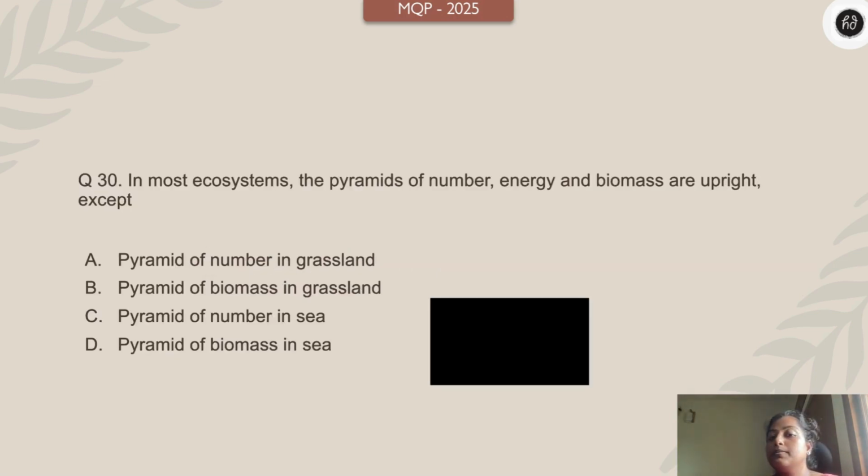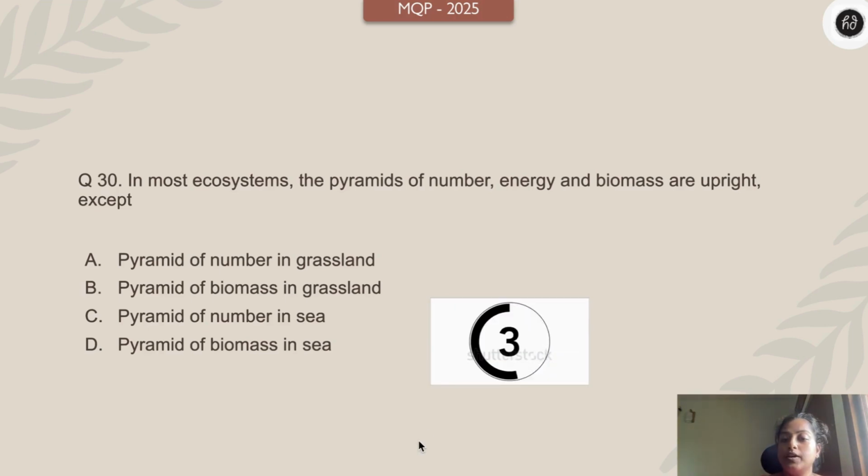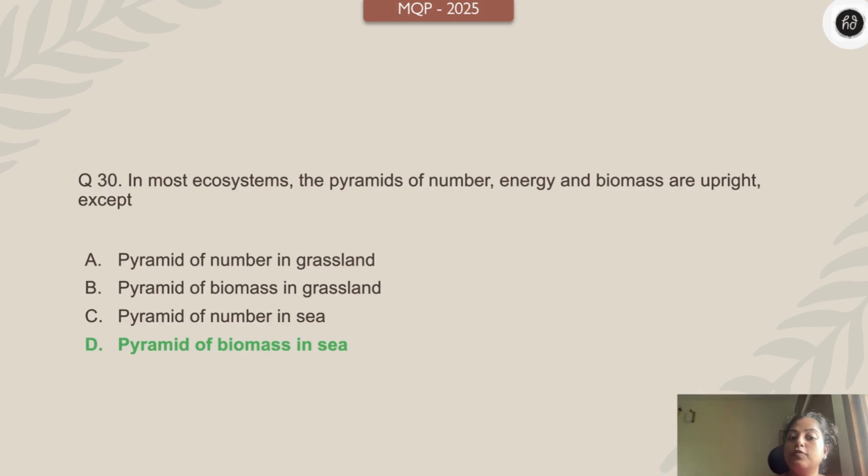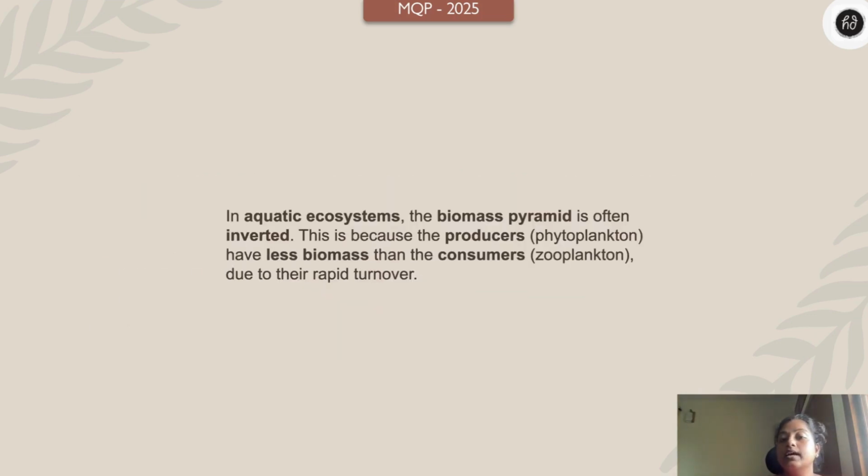In most ecosystems, the pyramids of number, energy, and biomass are upright, except which one? Pyramid of number in grassland, pyramid of biomass in grassland, pyramid of number in sea, pyramid of biomass in sea. Your time starts 3, 2, 1 right now. The answer is the pyramid of biomass in sea. The biomass pyramid is often inverted because the producers have less biomass than the consumers, right? Phytoplanktons have less biomass than the zooplanktons, right?